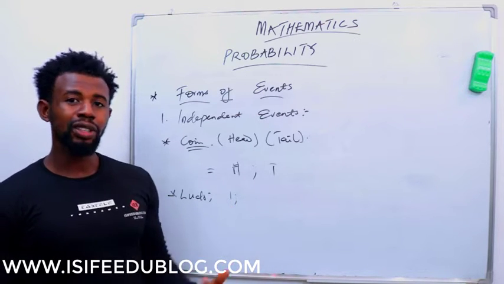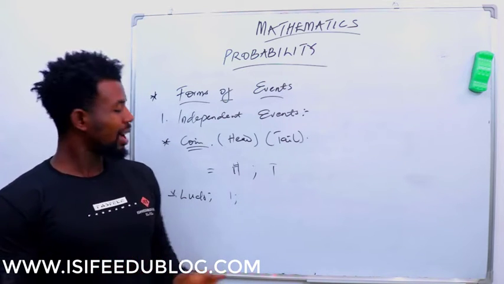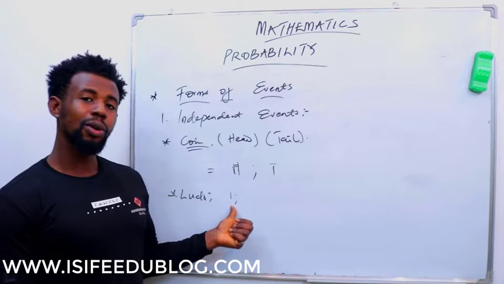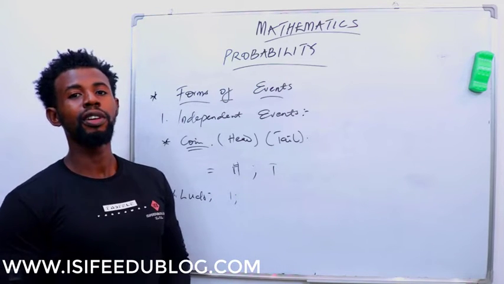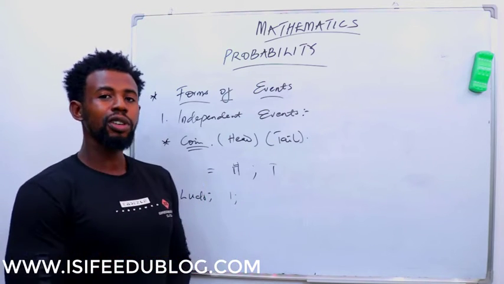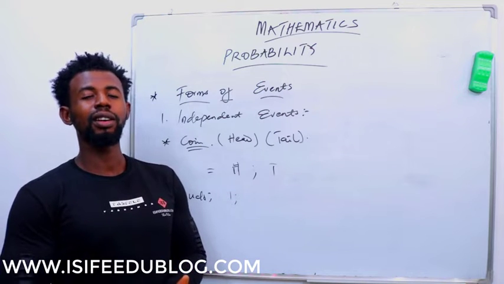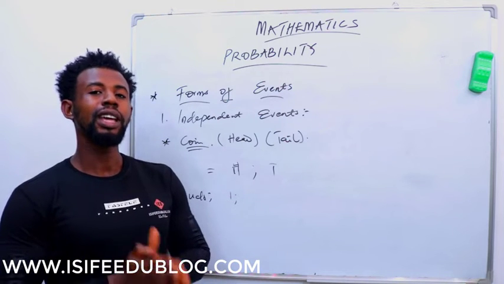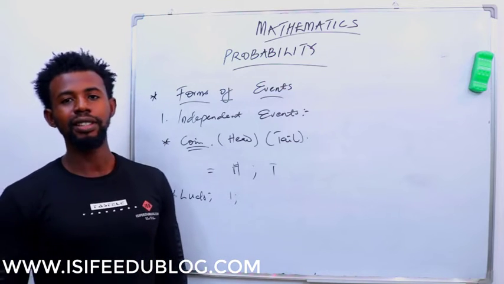If I should roll for the second time, I still have the same chance. I still have the probability of getting a 1, or 2, or 3, or 4, or 5. So events like this, of which the outcome of your first event does not determine the outcome of your second event, are known as independent events.